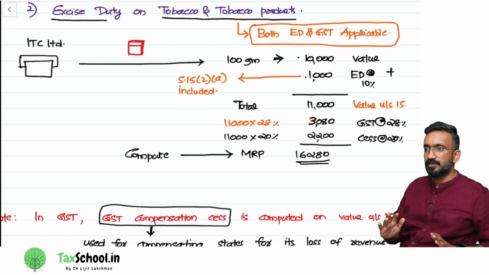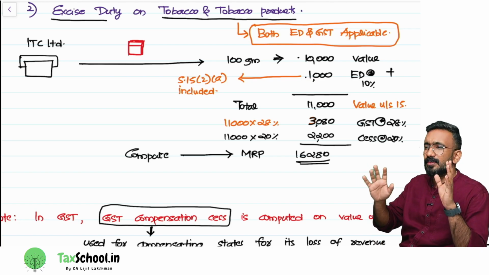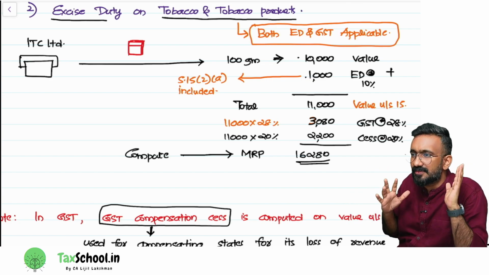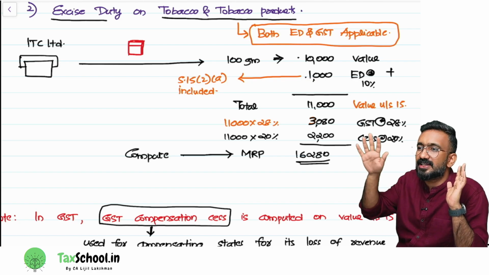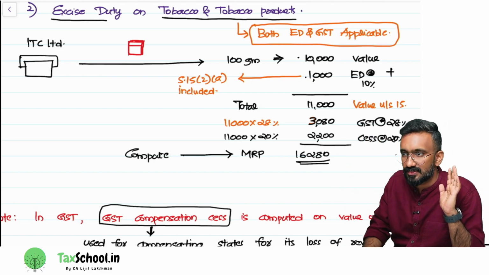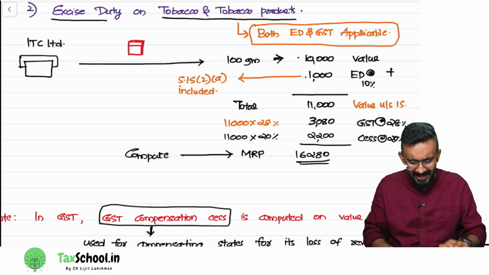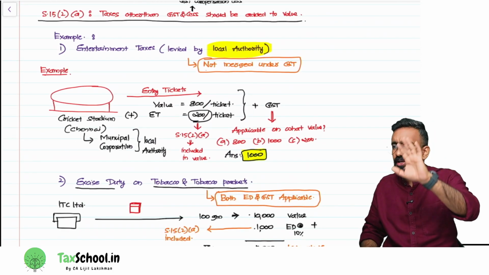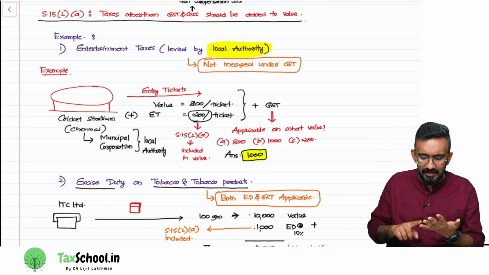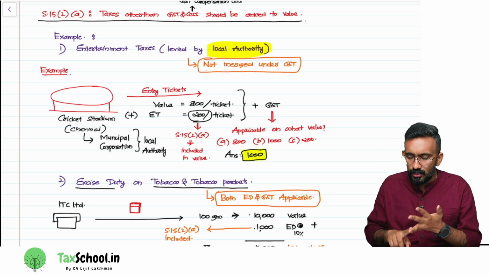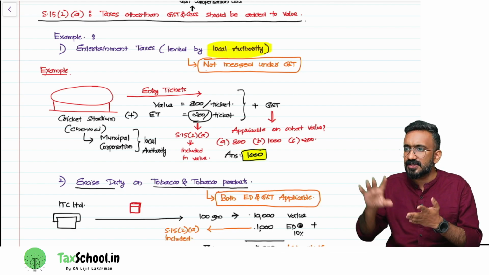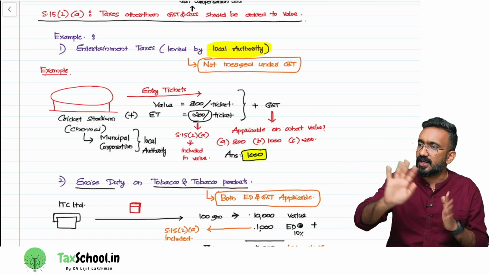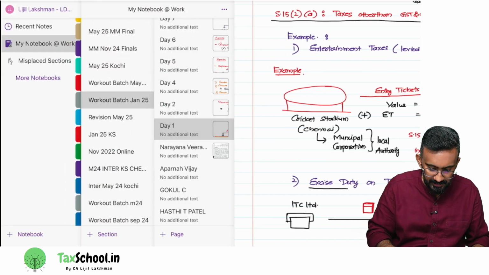Can we go to the third example? Right. So the third example is generally municipal taxes. There are still building rental municipal taxes and all being levied. So sometimes municipal tax is also tested in the examination as a tax other than GST. So generally only these three things are tested. When I say taxes other than GST should be added to the value, you should remember entertainment taxes by a local authority, tobacco excise duty or municipal taxes. If it's there in the question, what should you do? If it is collected from the customer, you should add it back to the value. Very simple. Let's move to the next.